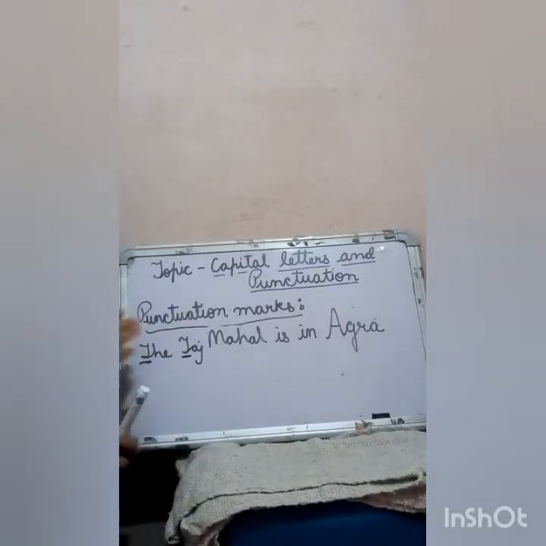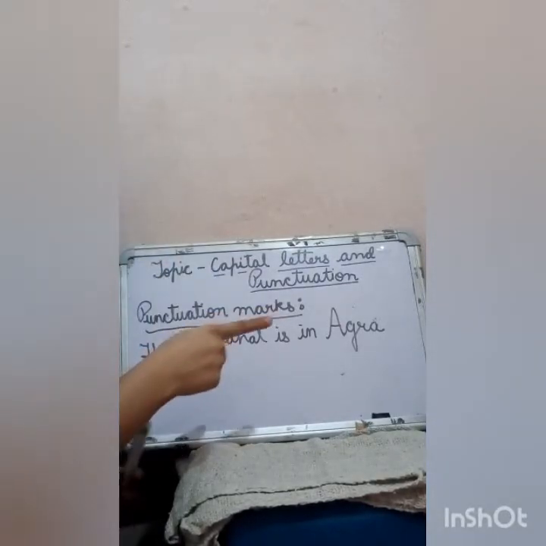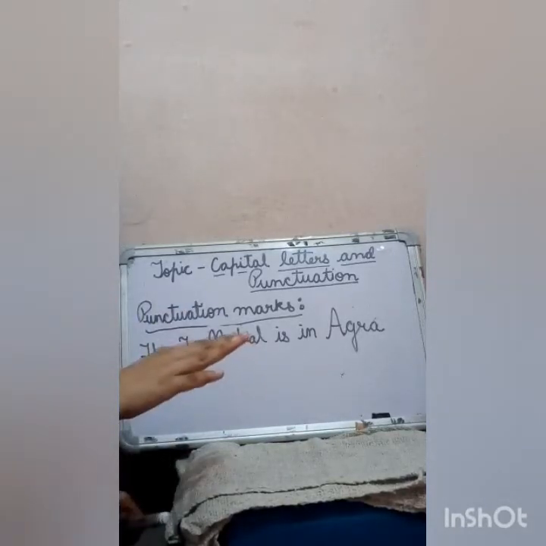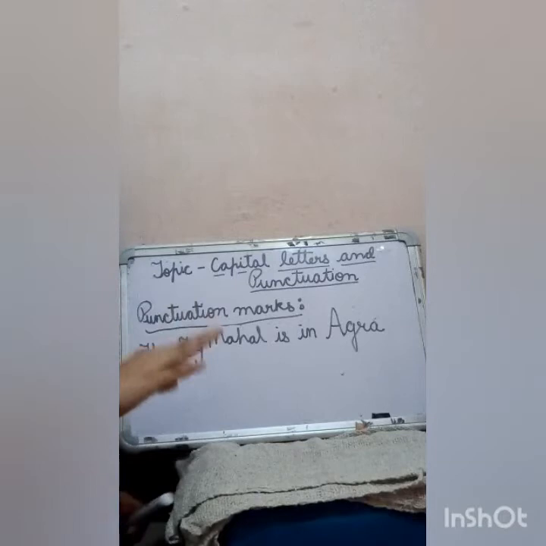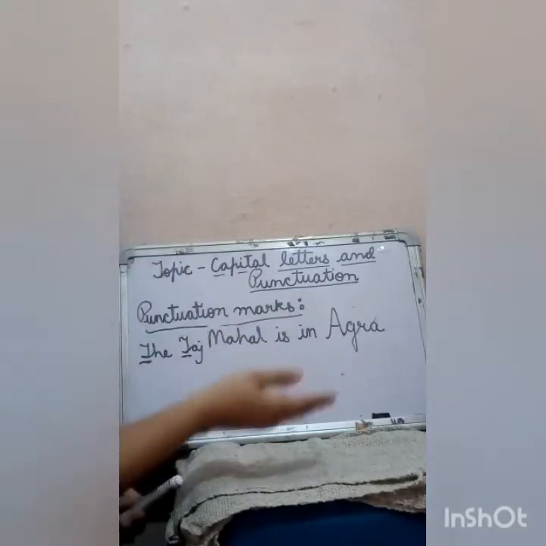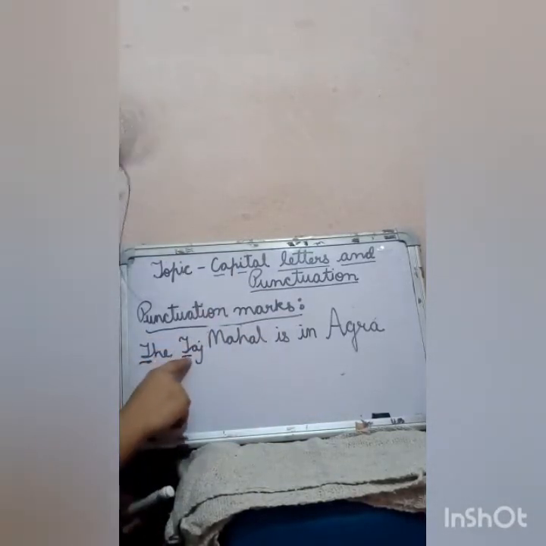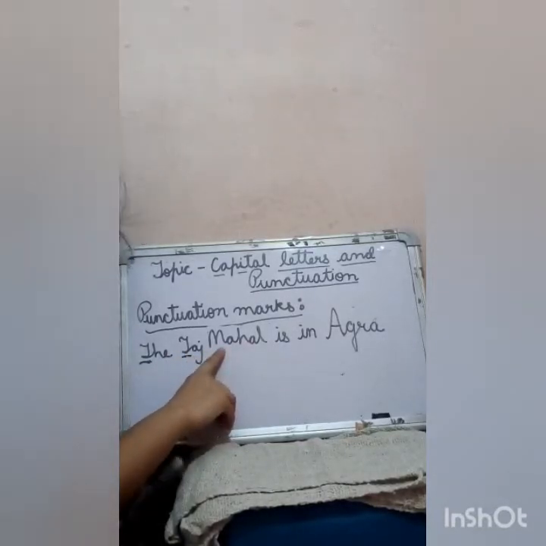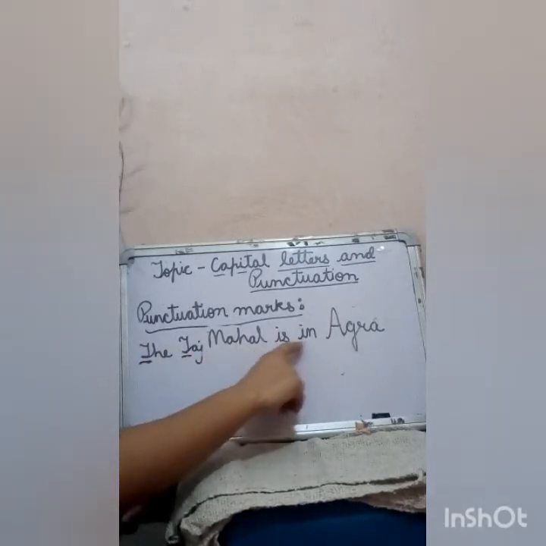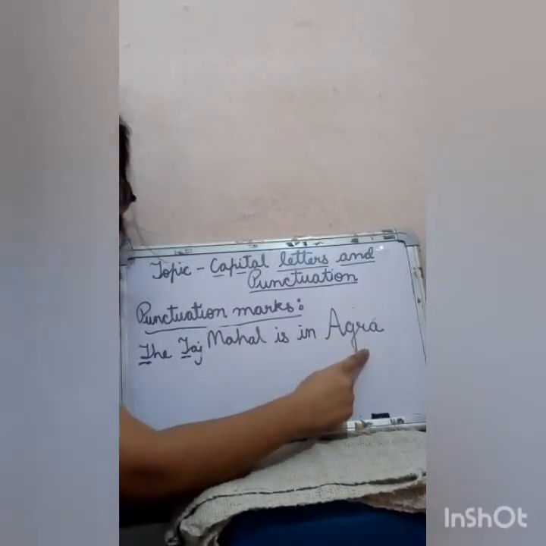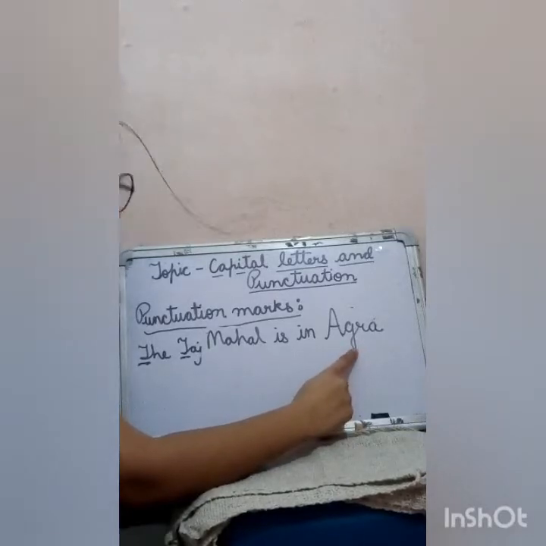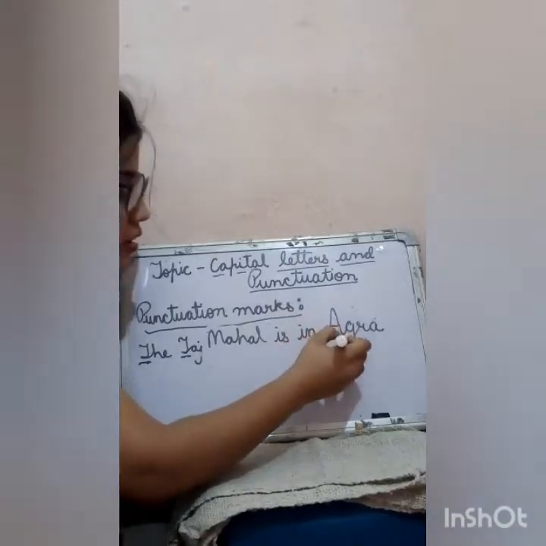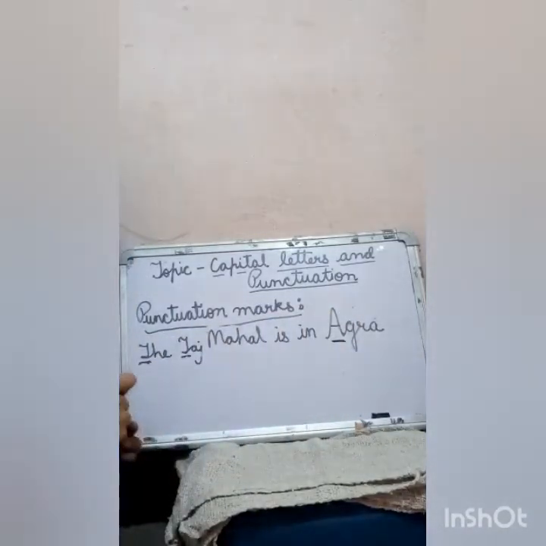Similarly, we have written the Taj Mahal with a capital T in the question also. So whether the naming words come in the middle, at the beginning or at the end of a sentence, we will always make the first letter capital. Taj Mahal, so M is also capital. The Taj Mahal is in Agra. Again, this is a proper name, so we have made the first letter of Agra, A, also capital.